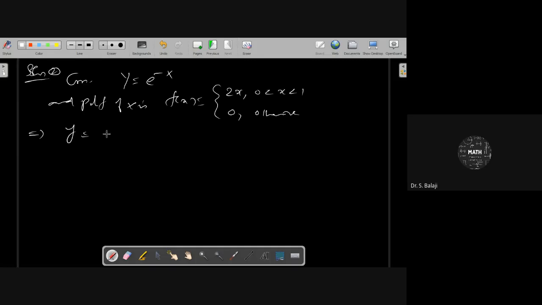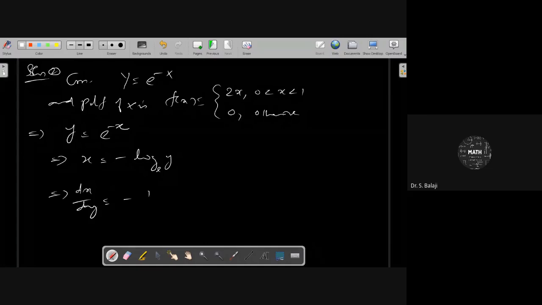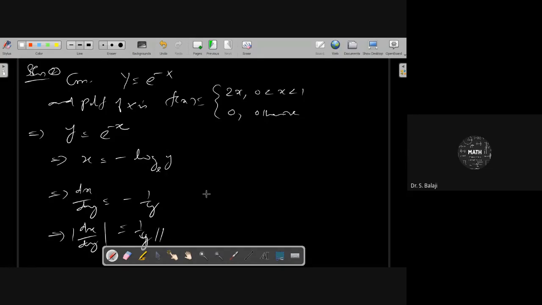The PDF of y: they are asking here, y is equal to e power minus x. From this you can get x is equal to minus log y, natural logarithm. From this you have to get dx by dy, that is equal to minus 1 by y. Therefore, mod dx by dy is equal to 1 by y. That is the idea you can get at.